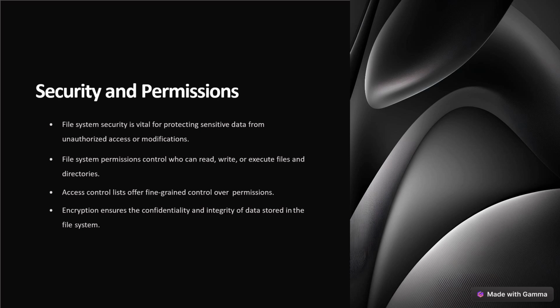Access control lists offer fine-grained control over permissions. Encryption ensures the confidentiality and integrity of the data stored in the file system.